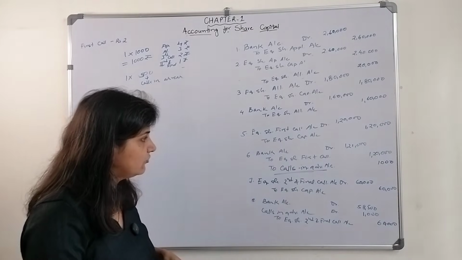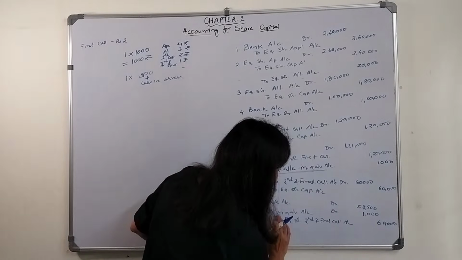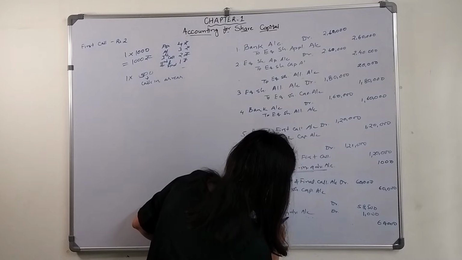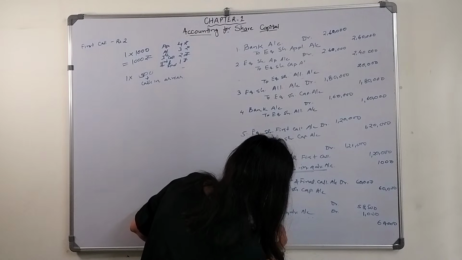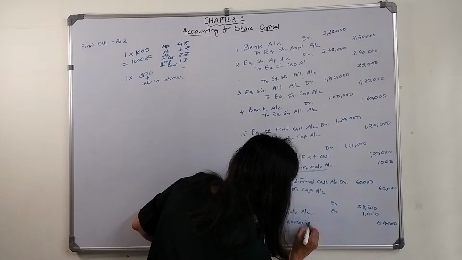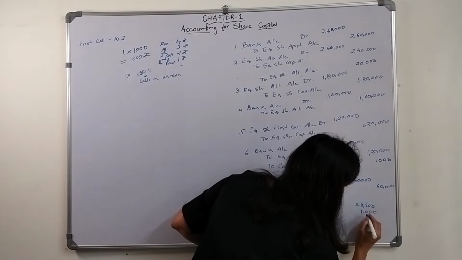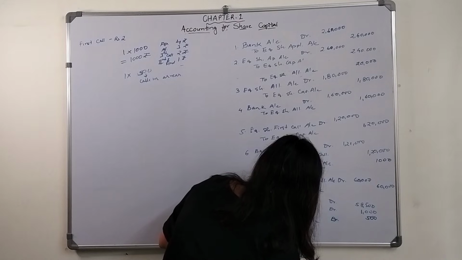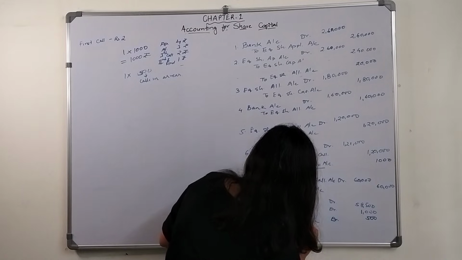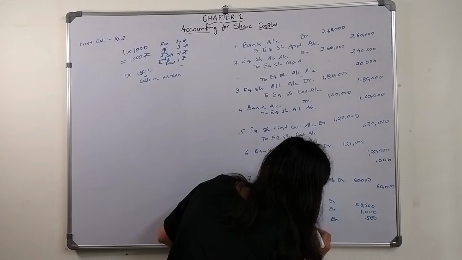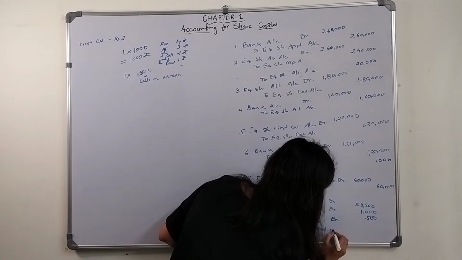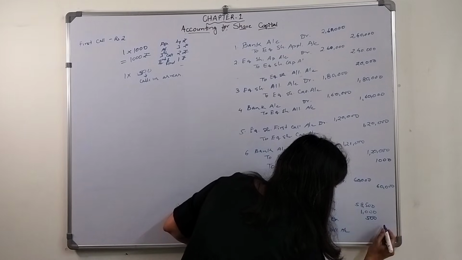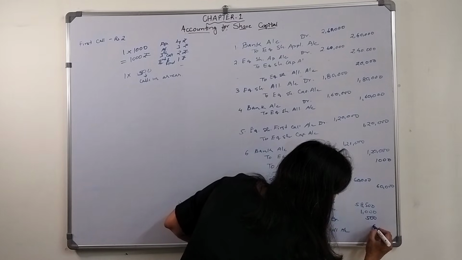So what will be the entry? Calls in arrears account debit 500, calls in advance account debit 1,000, to equity share second and final call account 60,000.